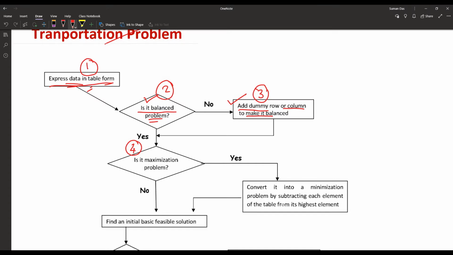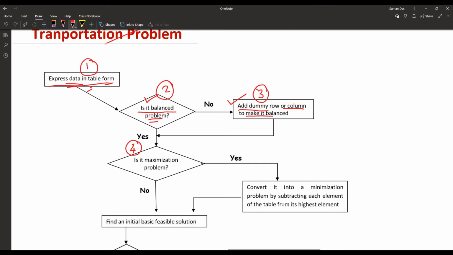Now in the case of transportation, we have already said earlier that transportation means we have to make the transportation cost minimum. That means each and every transportation problem is particularly talking about the minimum cost.